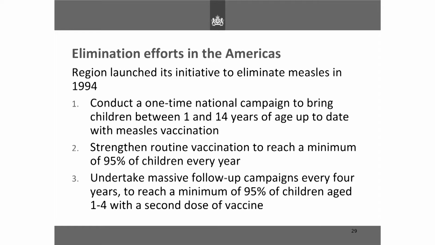They essentially eliminated measles by conducting a one-time national campaign to bring children between 1 and 14 years of age up to date with their measles vaccination. They also strengthened routine vaccination to reach a minimum of 95% of children every year, and they undertook massive follow-up campaigns every 4 years to reach a minimum of 95% of children aged 1 to 4 with the second dose.